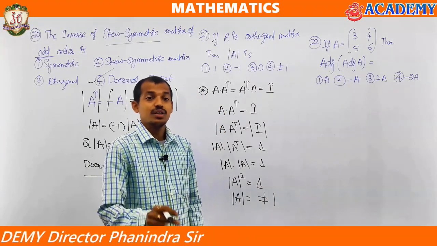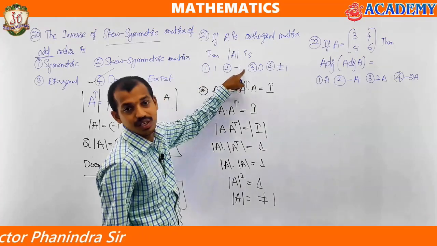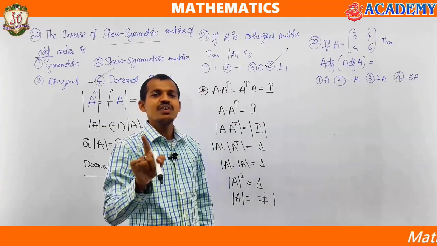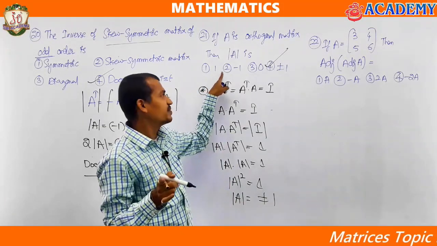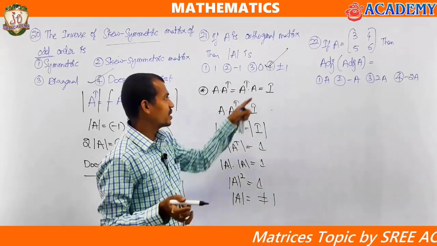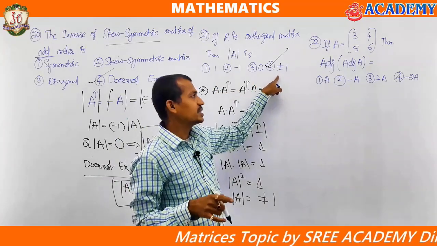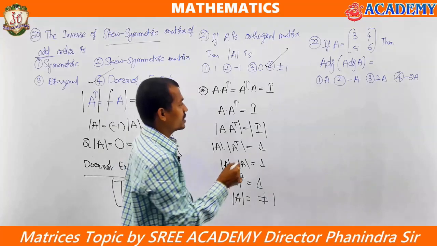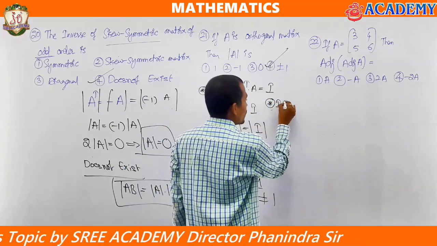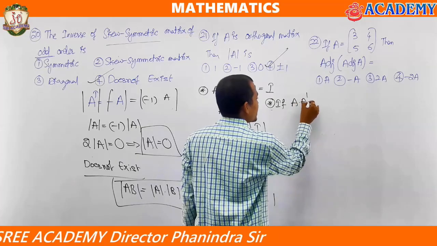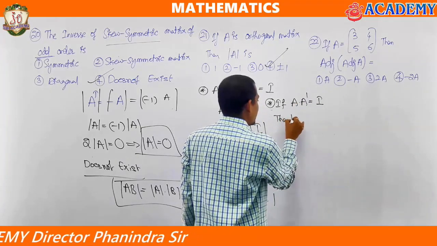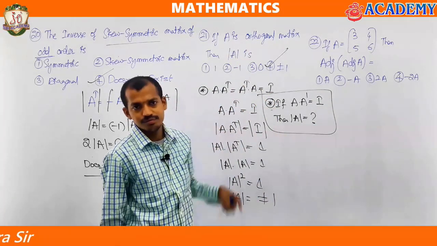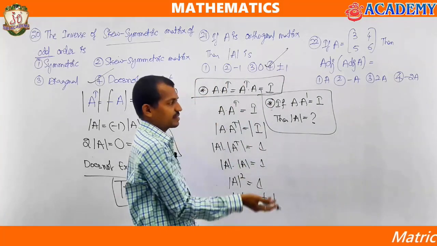Not only 1, you are going to get minus 1 also. And one more option at last we have plus or minus 1, that is going to be your answer. If we are given only plus 1, that is going to be the answer. If we are given only minus 1, that is going to be the answer. If he is giving plus or minus 1, that is going to be the answer. This question was asked previously, like he gave the question as: if A into A dash equal to I, then determinant of A equals to what? Same question. He gave this statement and asked.